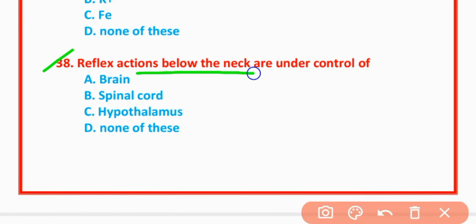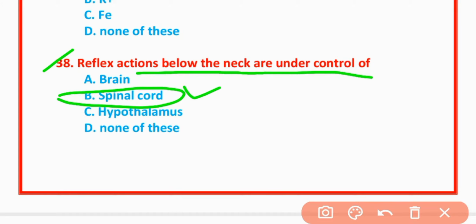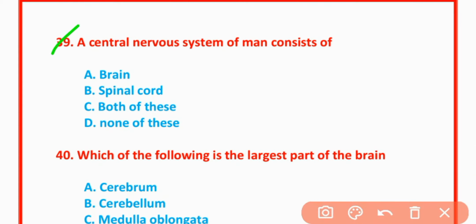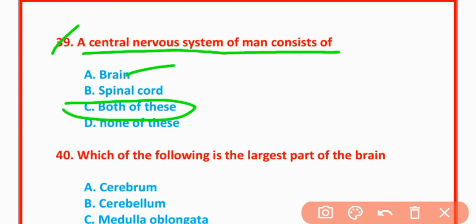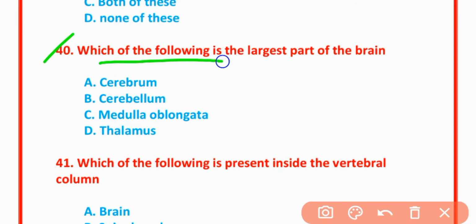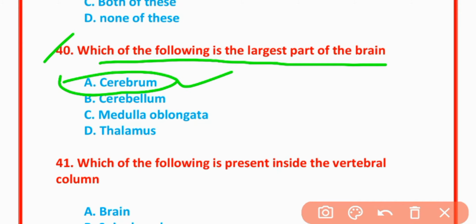Reflex actions below the neck are under control of spinal cord. Option B is correct. 39. Central nervous system of man consists of both of these: brain and spinal cord. MCQs number 40. Which of the following is the largest part of brain? Cerebrum. Option A is correct.